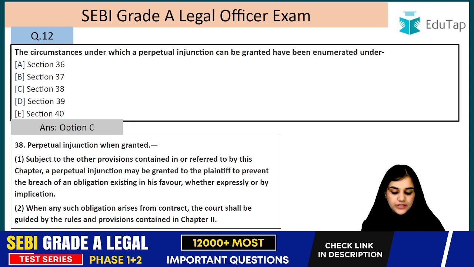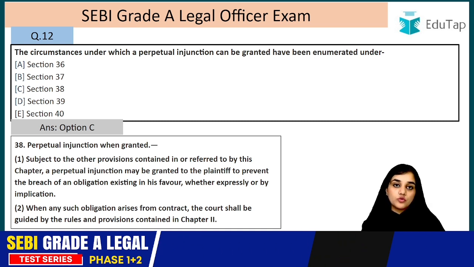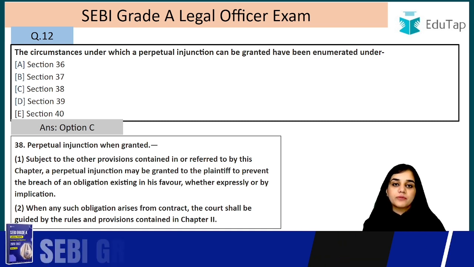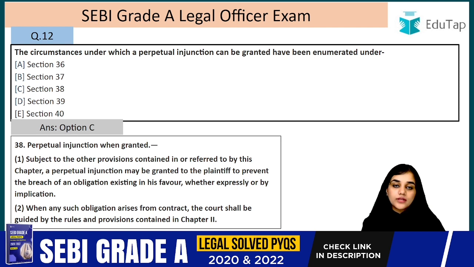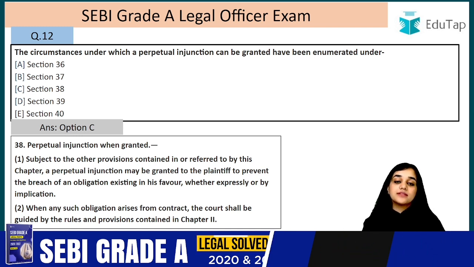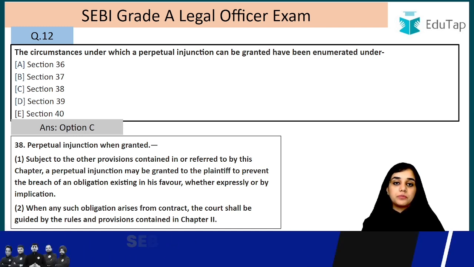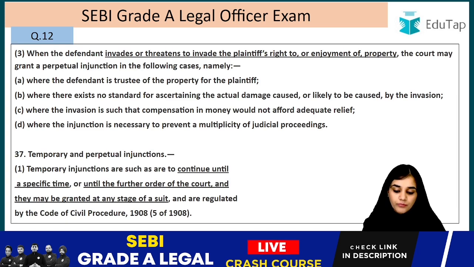When any such obligation arises from contract, the court shall be guided by the rules and provisions contained under Chapter 2. What is Chapter 2? It is the specific performance. So what does this mean? That in case you cannot be granted specific performance, then that means that you cannot even be granted an injunction, right?